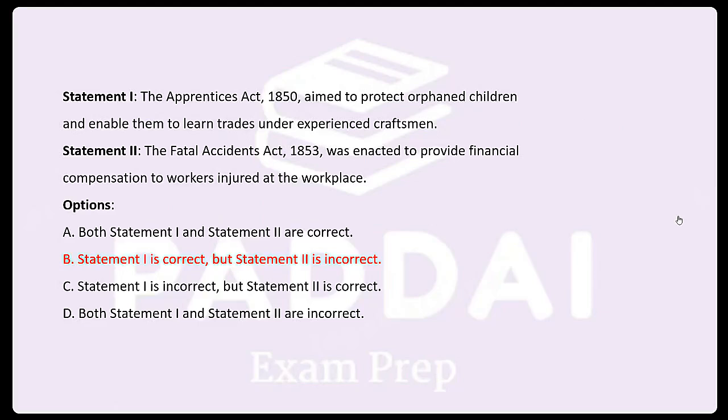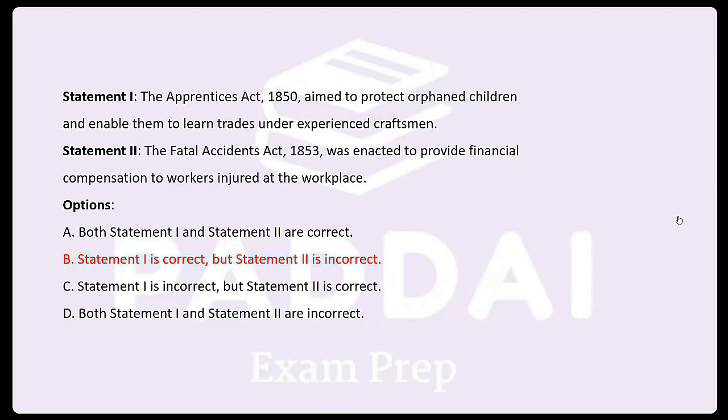Is that so? What do you mean by fatal? Fatal is death. Statement 1 is correct. See, the Apprentice Act of 1850 was specifically for the orphanage children. If you go back to the history, 1850 was the law which came up with providing opportunities for the orphanage children who are ready to work as an adolescent specifically under the apprenticeship.